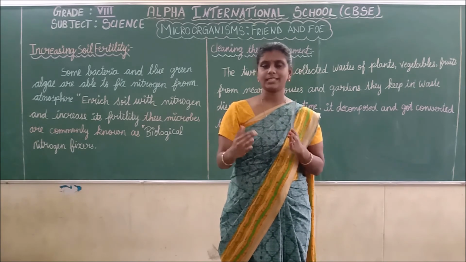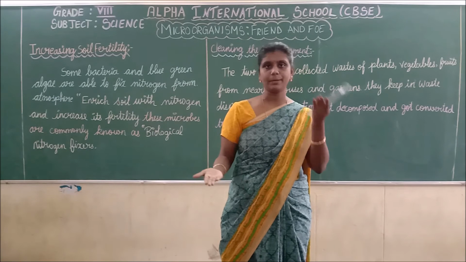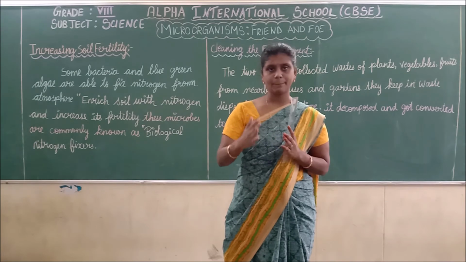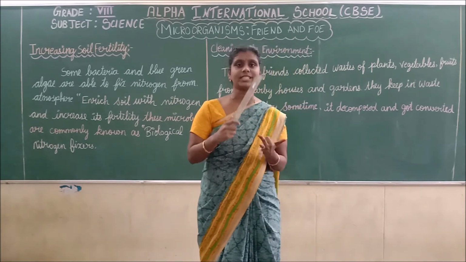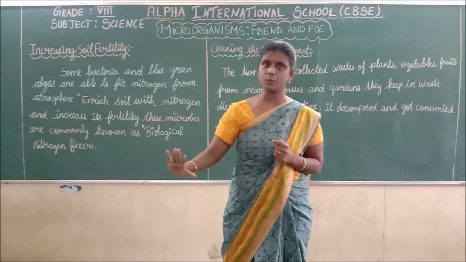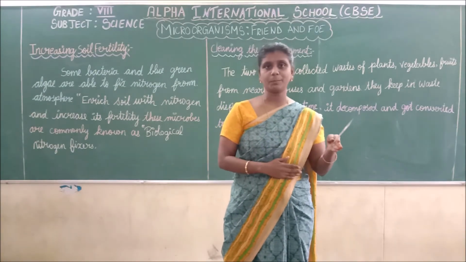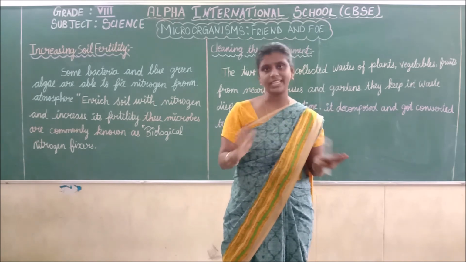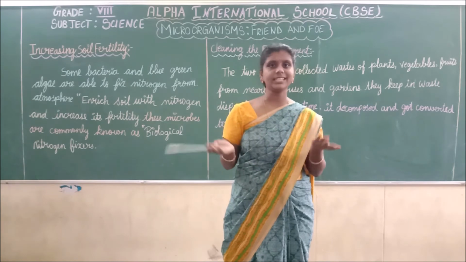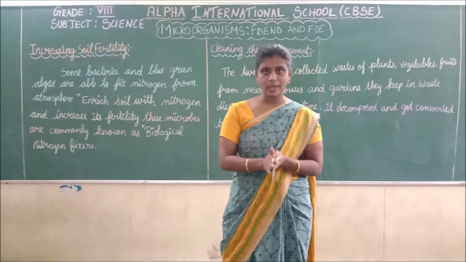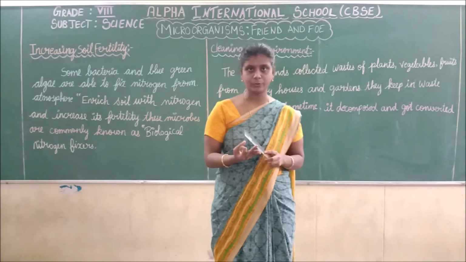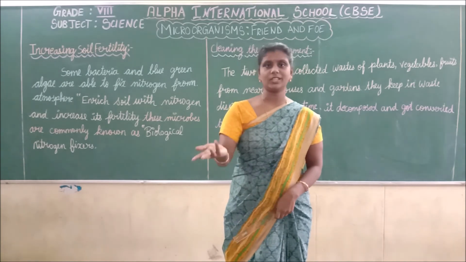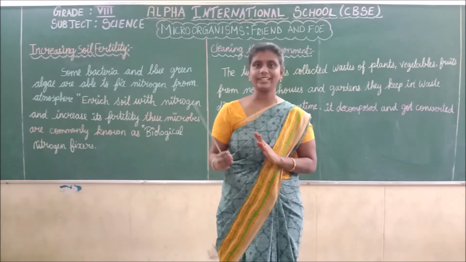After some days, they check pot A and pot B. There are some changes in pot A. Why are there changes? Because the waste of vegetables, fruits and plants is converted to manure. Whereas in pot B there are no changes because the polythene bags and plastic glasses are not decomposed. What they conclude in this activity is that the waste of plants, vegetables and fruits is converted to manure, and that manure can be useful for agricultural land. Do you understand how we can clean the environment?